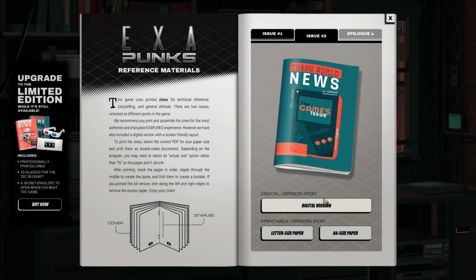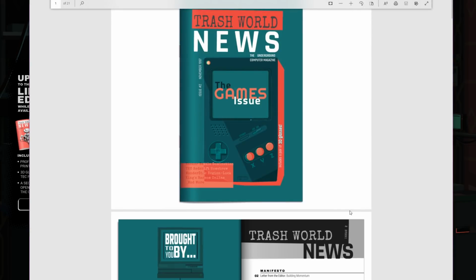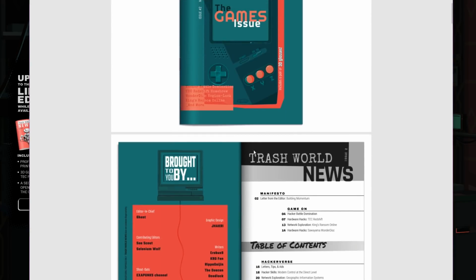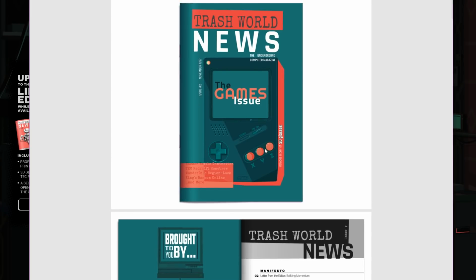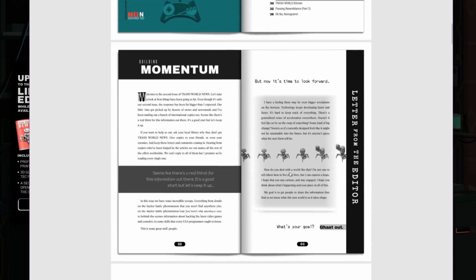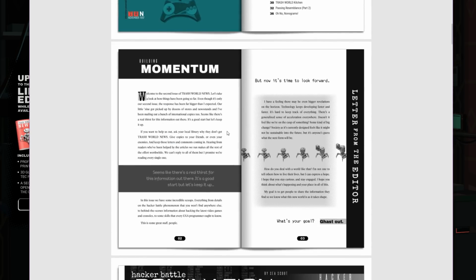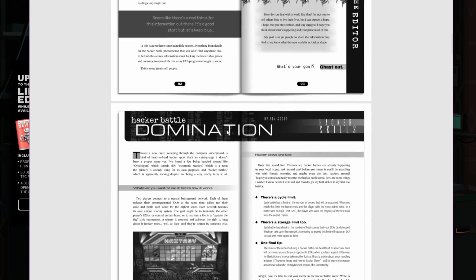EXAPUNKS, issue number 2. Red Trash World News, brought to you by... Oh look, it's almost certainly... it's like a Game Boy, but they've added one more button. That's kind of... with the 3D mode. That's kind of cool. It does remind me, of course, of the... what do you call it? The Virtual Boy.